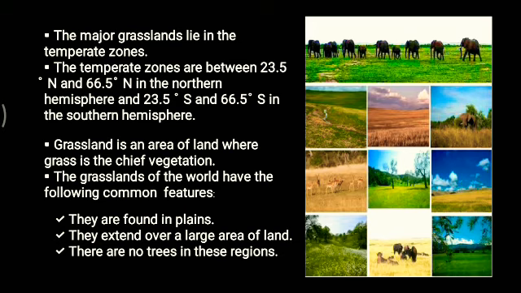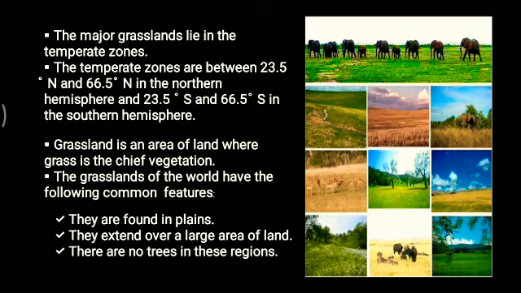Now, first and foremost, what is a grassland? Grassland is basically an area of land where grass is the chief vegetation. Along with this, the grasslands of the world have the following common features. Which are the features? First, they are found in plains. Second, they extend over a large area of land. And third, there are no trees in these regions.